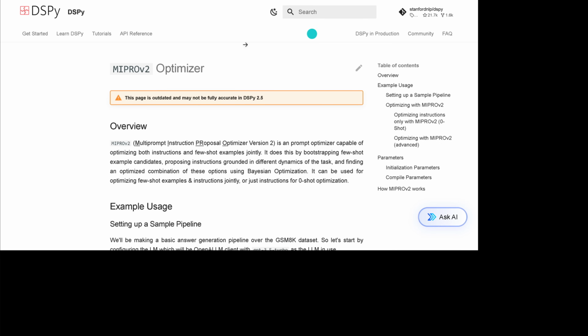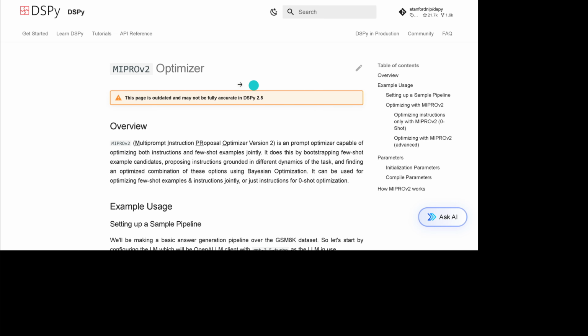We're here at Stanford University. This is, of course, here within the framework of DSPy, and the multi-prompt instruction proposal optimizer version 2 is already, as I just noted, as you see here, out of date because we get a new base DSPy 2.5 plus, hopefully soon. So this would be great, but never mind, you can work with MIPRO version 2.